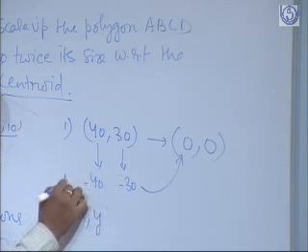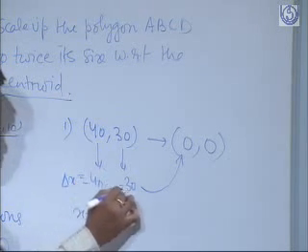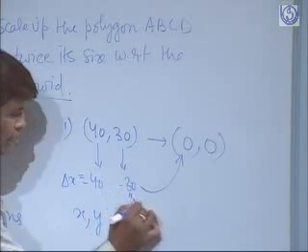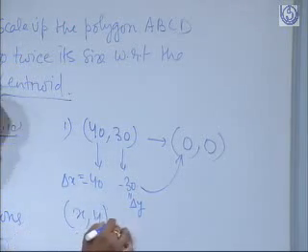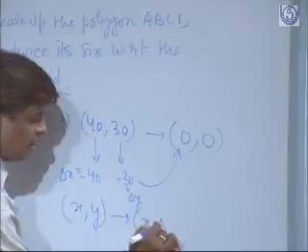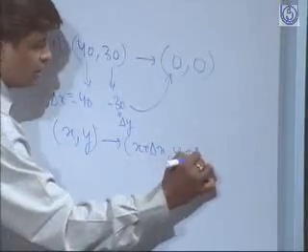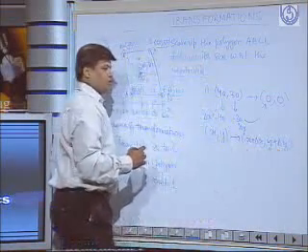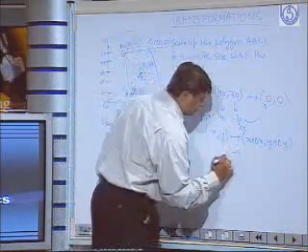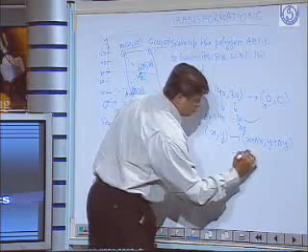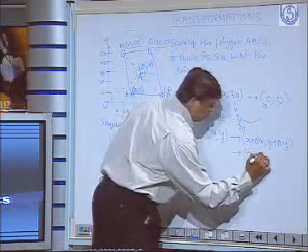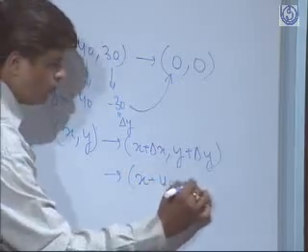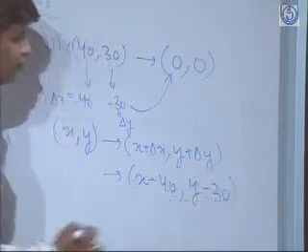That means this is my delta x and this is my delta y. The translation transformation says x plus delta x, y plus delta y. So that means x minus 40 comma y minus 30.